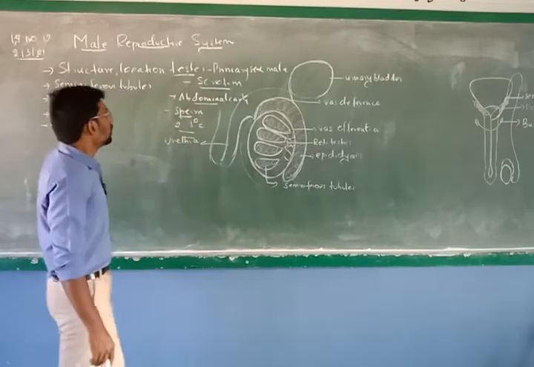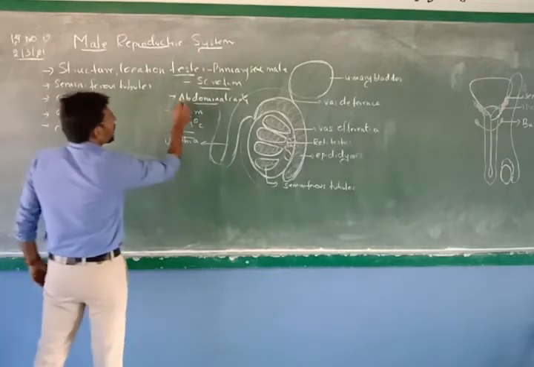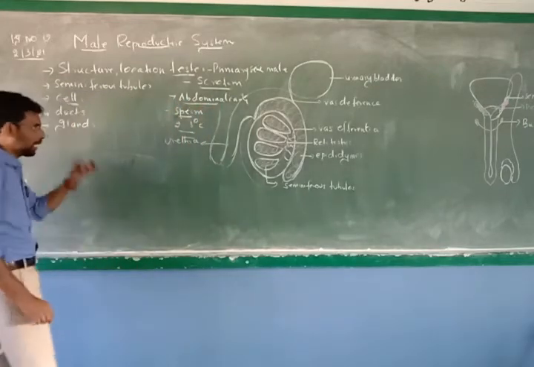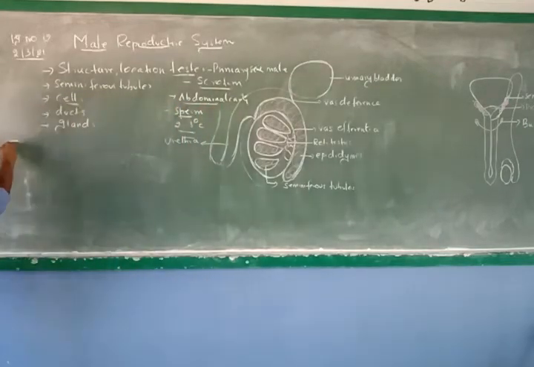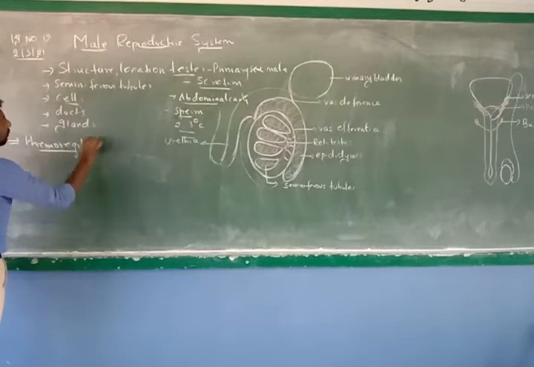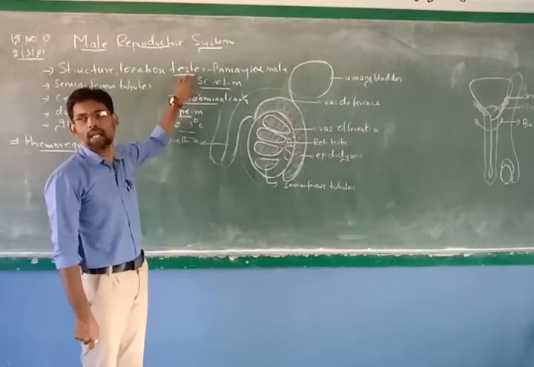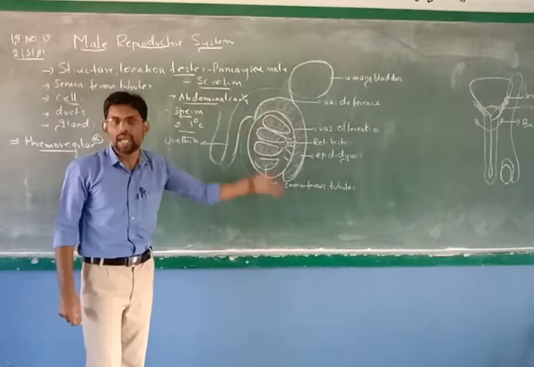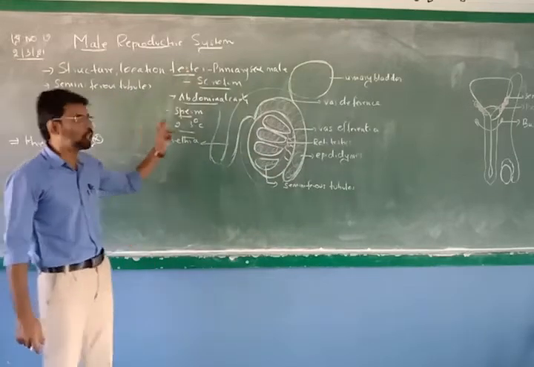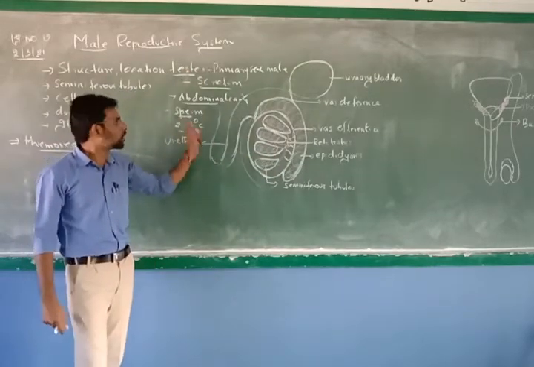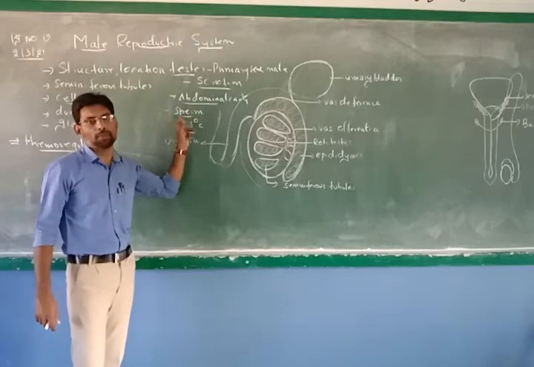Understand? Now, since this scrotum sac is involved in maintaining the temperature, the scrotum sac is called a thermoregulator. 2 mark question. Afterwards you can read this. Thermoregulator. Why is the scrotum sac called a thermoregulator? It is because it maintains a temperature 2 to 3 degrees Celsius lower than the body temperature, so that viable sperm cells can be produced.